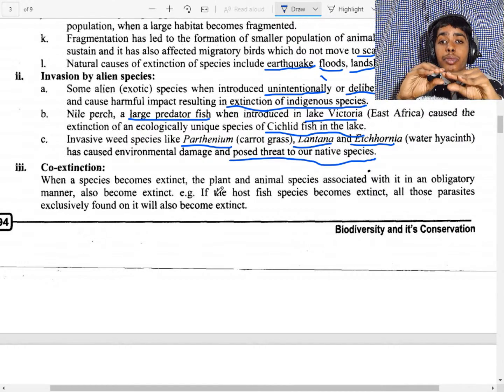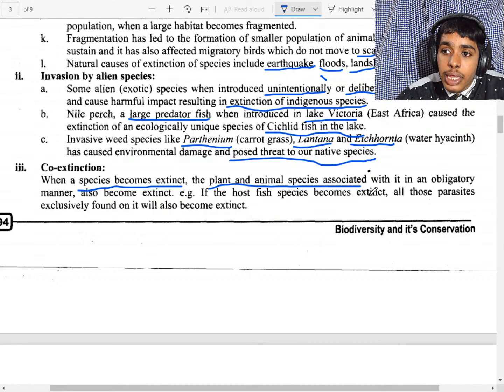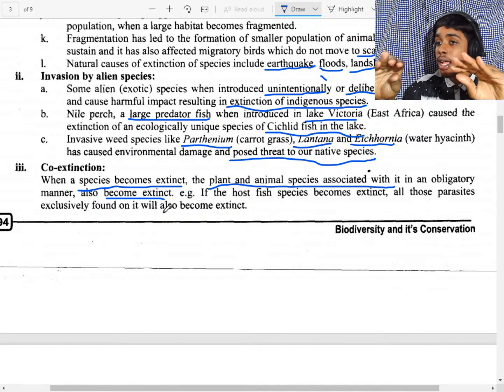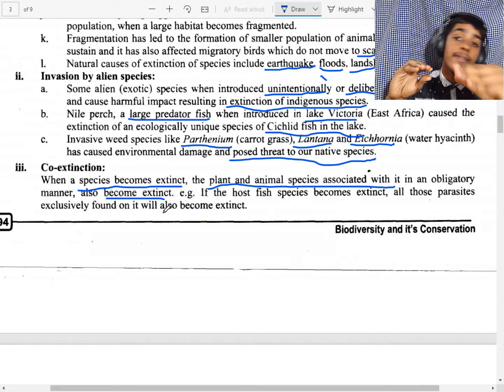So he is saying that when a species is eliminated, the plant and animal species associated with it in an obligatory manner also become extinct. So if one is extinct, the other one is also extinct, and the one which depends on the animal will also go extinct.